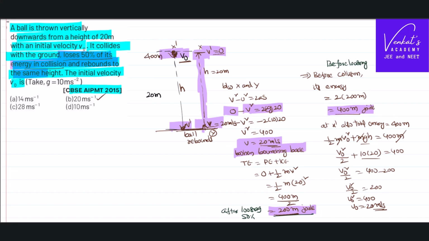That total energy is the sum of kinetic energy because it's moving, and potential energy because it's at a height from the ground. So I used conservation of energy, 400 m, the sum of potential and kinetic energy, simplified that, and found that the velocity is 20 meter per second. That's how we solve the problem.